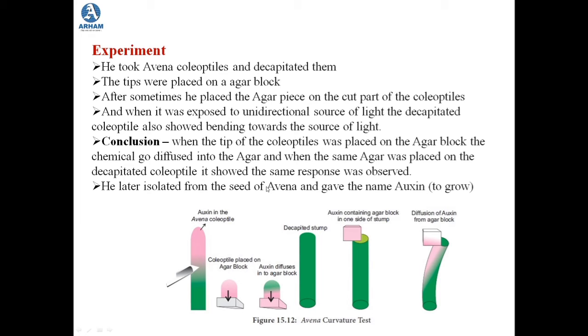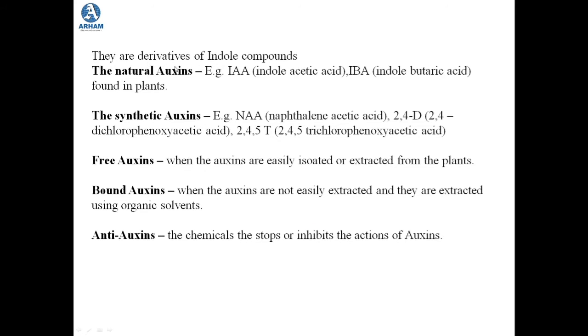Now further, we also studied certain terms that we need to understand when we are studying auxin. So there are two types of auxin. First thing that we studied was that it is a derivative of indole compound. One is the natural auxin, that is IAA and IBA, that is indole acetic acid and indole butyric acid. Now these two are found in plants in normal condition.